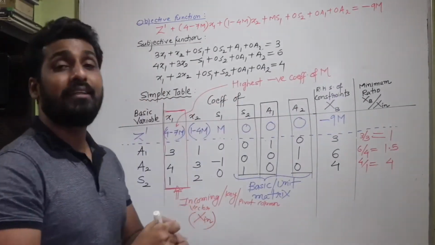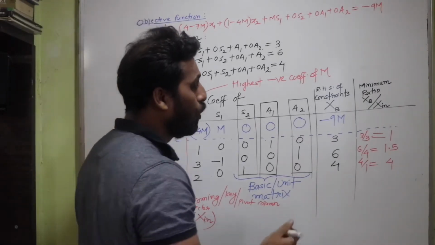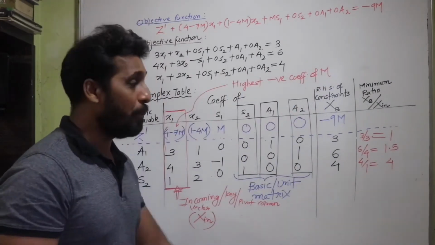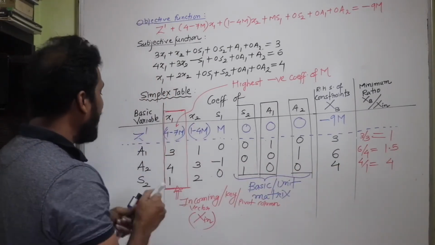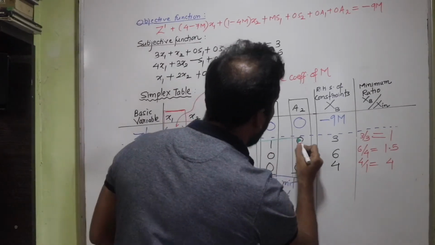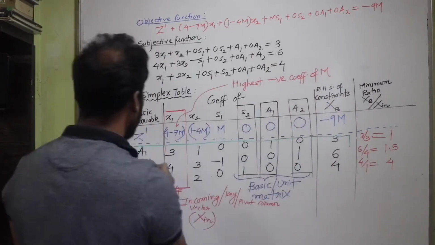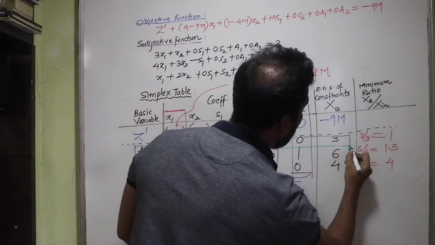So out of the 3 ratios that I can see here, the minimum ratio is 1, isn't it? The minimum ratio is 1. That means now I can tell that A1 is the variable which has to leave, isn't it? So A1 leaves the simplex table and who enters?